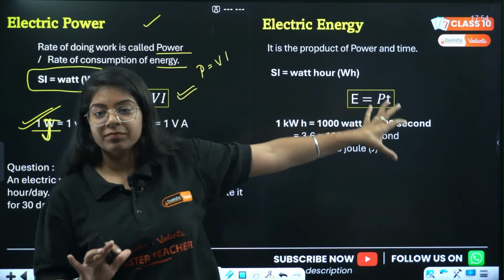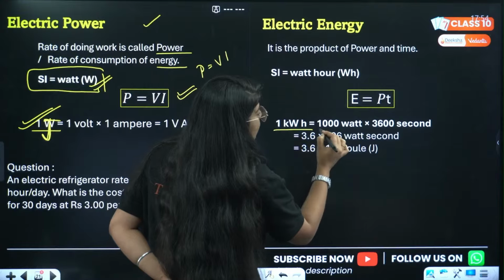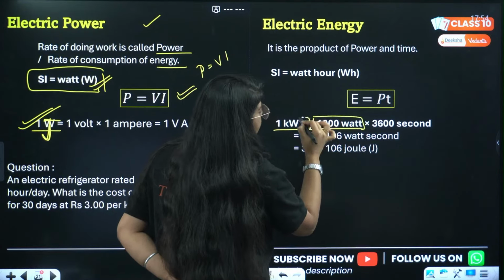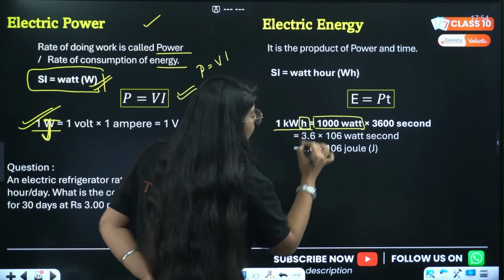Then this is how you define it: 1 kilowatt hour equals to 1 kilowatt, that means 1000 watt into hour. Now to convert 1 hour into seconds, you will multiply it by 3600, right? So 1 hour has 3600 seconds.